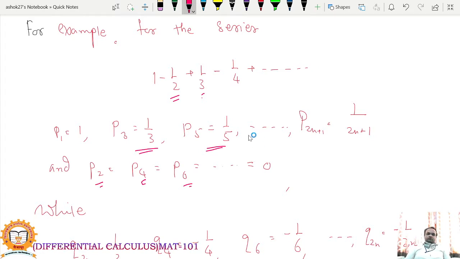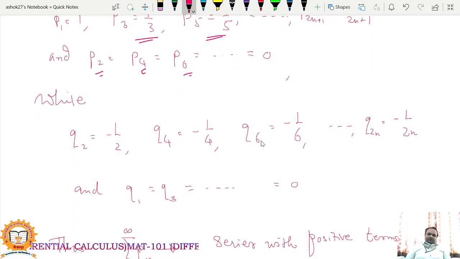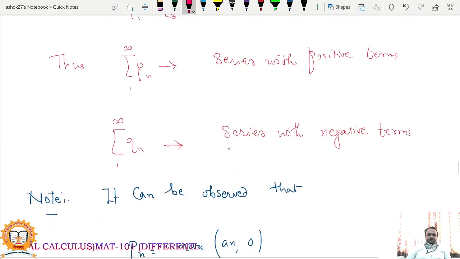So what is the P series? The P series will be 1, 0, 1/3, 0. So 1 plus 0 plus 1/3 plus 0 plus 1/5 and likewise. Means it contains only positive terms. And what is the Q series? Q1 will be 0 because it is a positive term, Q2 is a negative term so we take it as it is, Q3 is 0, Q4 is minus 1/4 and likewise. So for this example, summation Pn is the series with positive terms, and summation Qn is the series with negative terms.